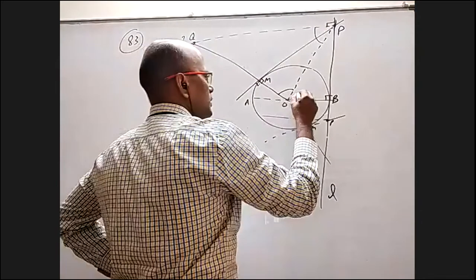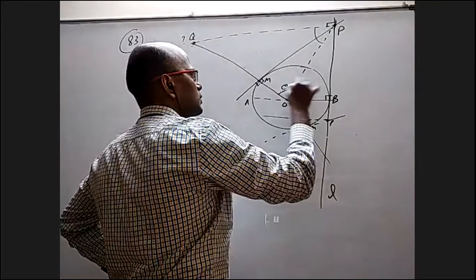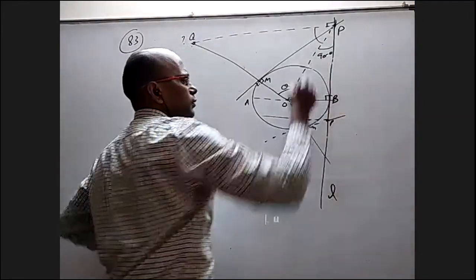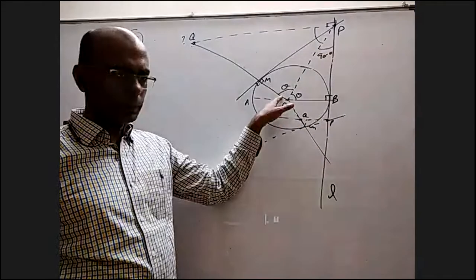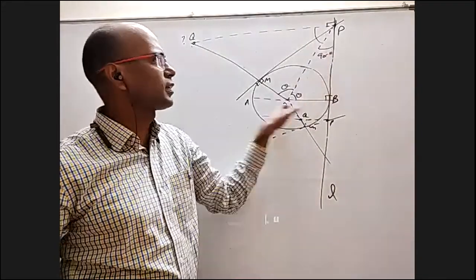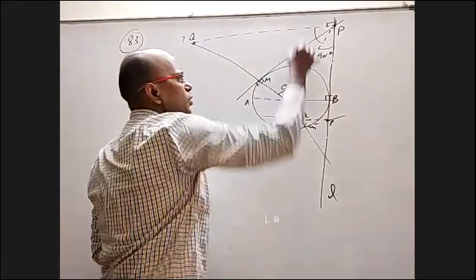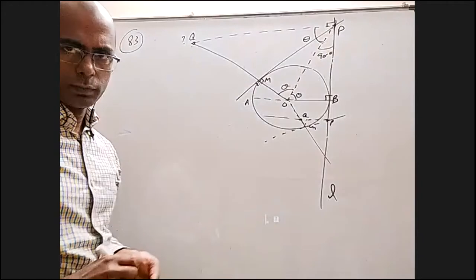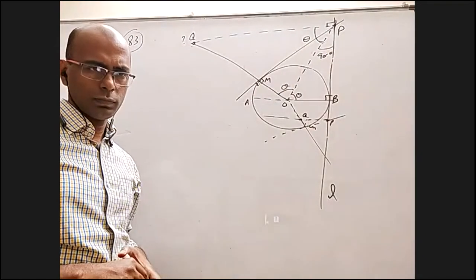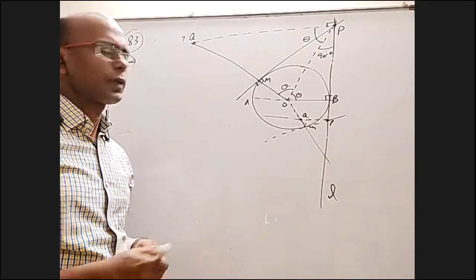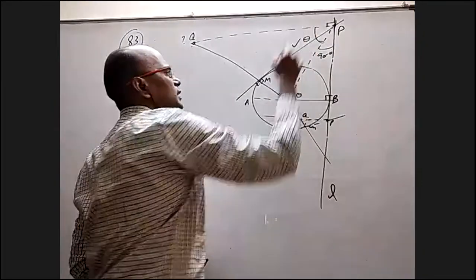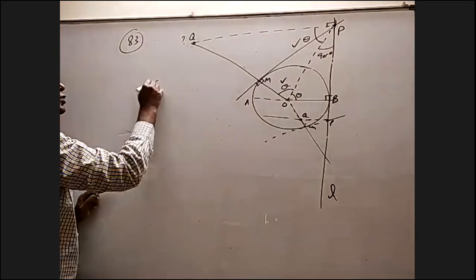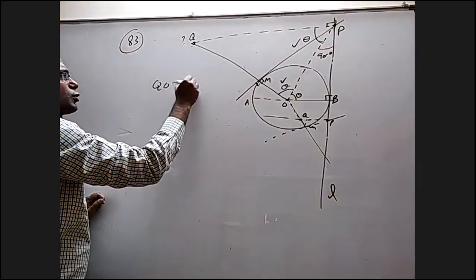I'm going to take this as theta. So this is also theta. This is 90 minus theta from this right angle. This small angle is 90 minus theta, but this total is 90, so this should be theta. Am I right? Yes, sir. Okay. If this theta and this theta are equal, QPO is an isosceles triangle. That means QO is equal to QP.